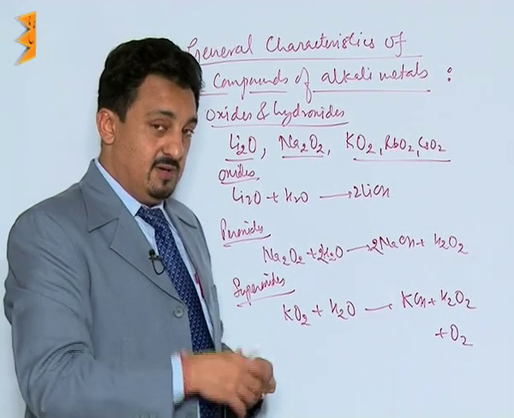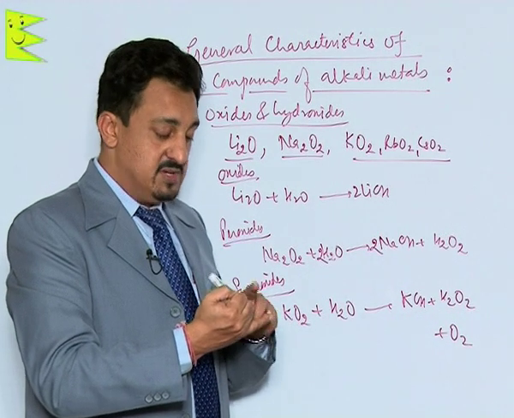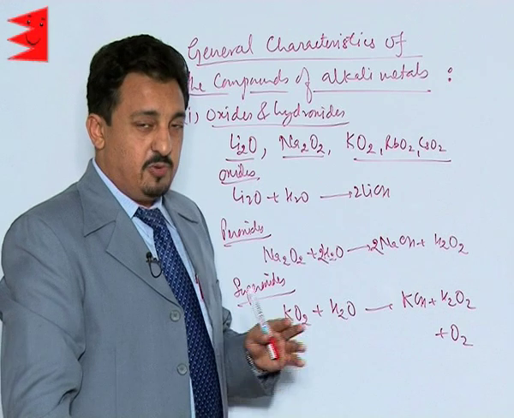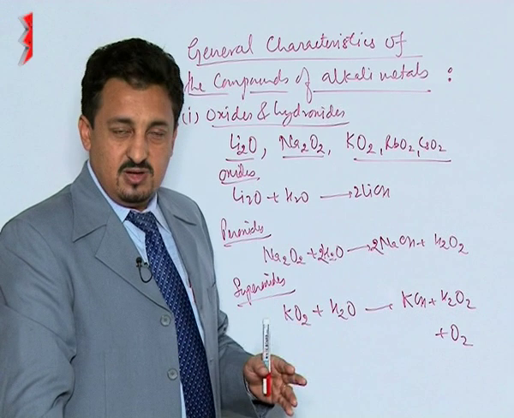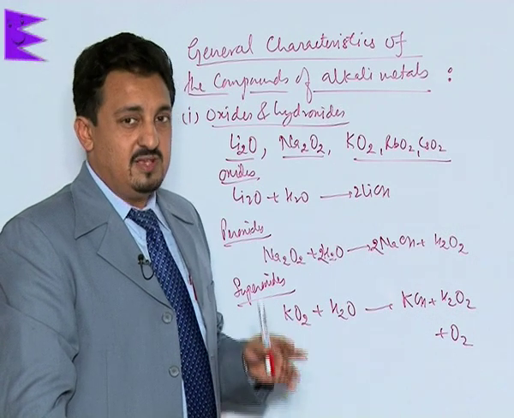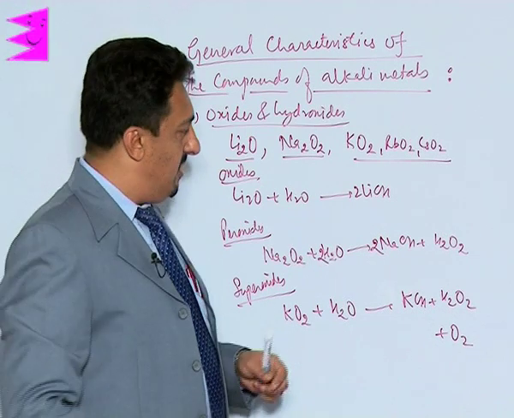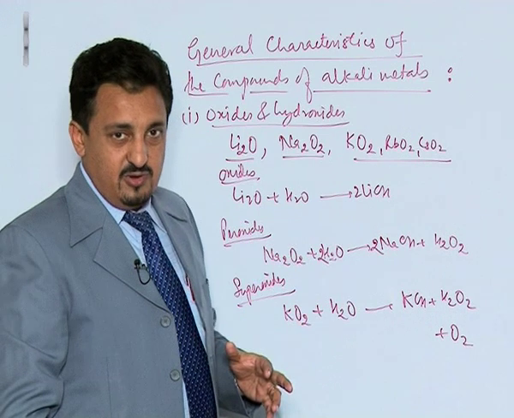These oxides, remember, what we find is all oxides and peroxides are colorless compounds. Superoxides can be yellow or orange colored. Sodium peroxide is highly useful, it is a very good oxidizing agent. These are the general properties of the oxides.